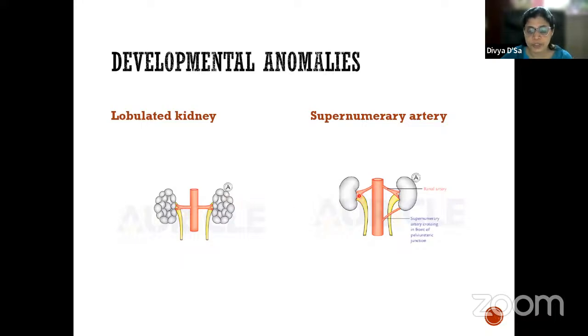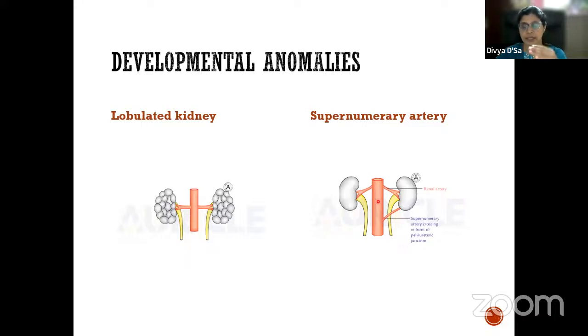Then we have the supernumerary artery. The supernumerary artery is basically an aberrant artery, which is more common. It represents two arteries. What it represents is the persistent fetal renal arteries. The fetal renal arteries keep changing from the pelvis to the lumbar region, but sometimes if they remain, that results in a supernumerary or aberrant renal artery.